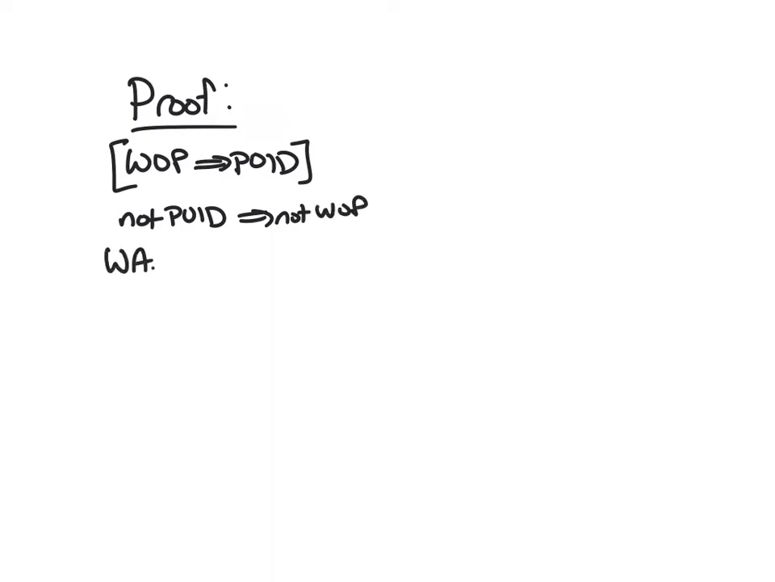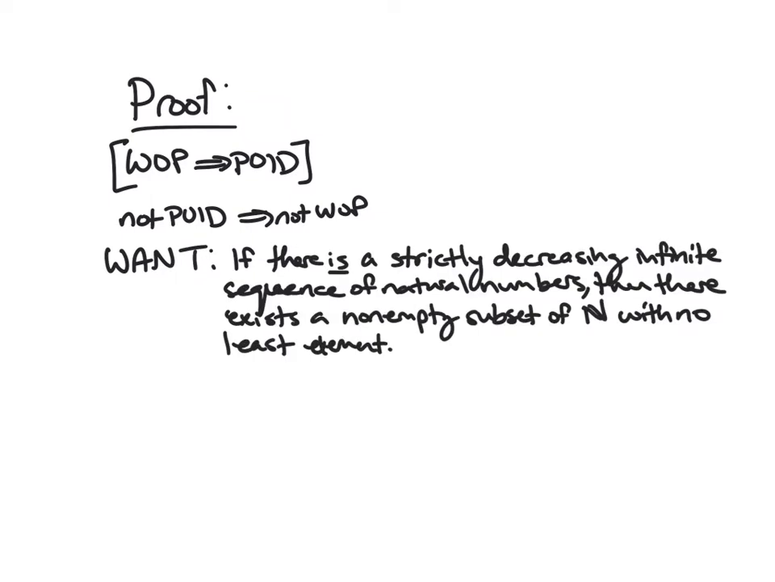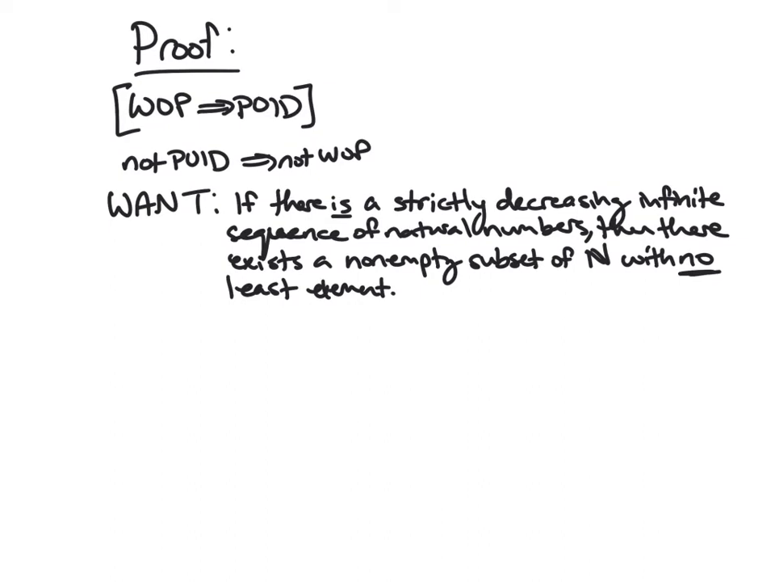So what does this mean? Well, we want to show that if the principle of infinite descent is not true, that is, if there is a strictly decreasing infinite sequence of natural numbers, then the well-ordering principle is not true. That is, there does exist a non-empty subset with no least element. Okay, so this is our goal for this direction. So let's go ahead and start, right? We assume that we have a strictly decreasing infinite sequence.